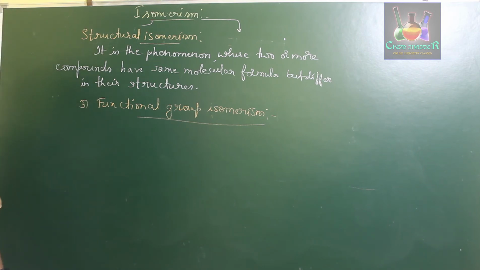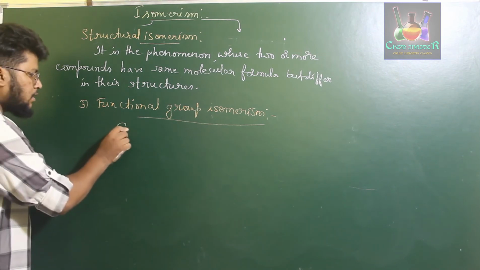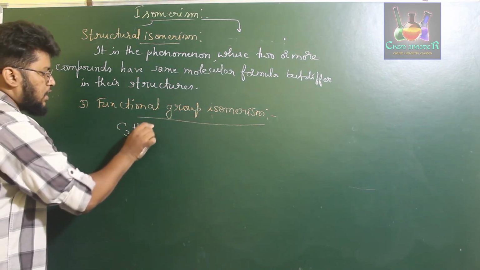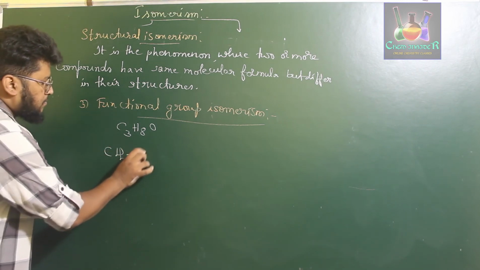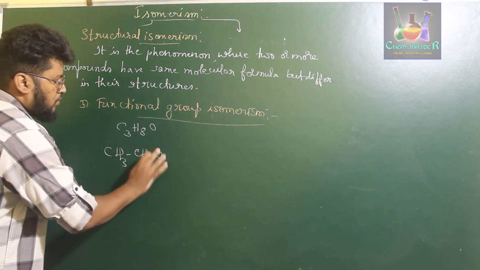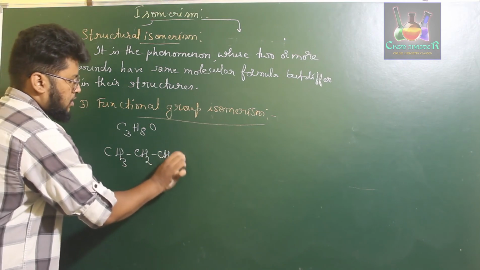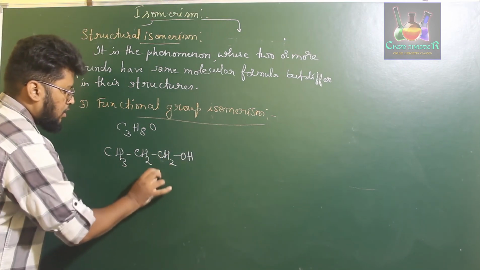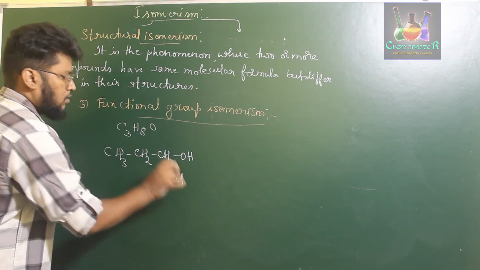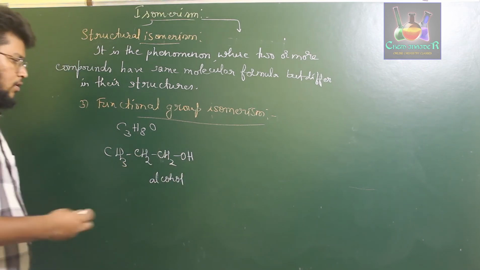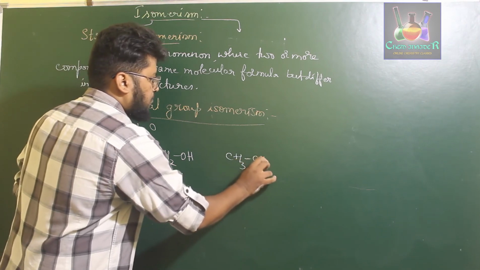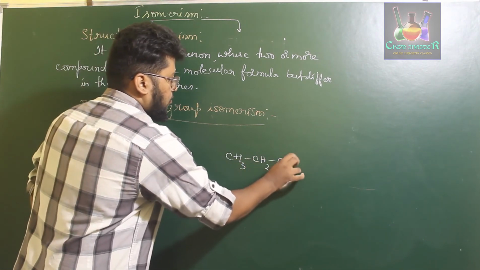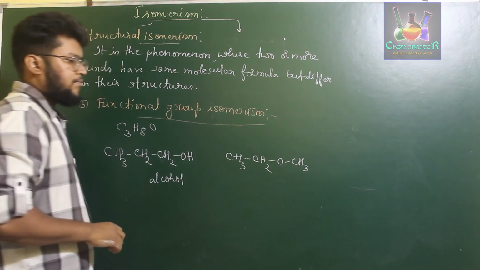Consider the molecular formula we just used for position isomerism, C3H8O. This compound has CH3, CH2, CH2OH, so this is an alcohol functional group. Now we can take one more example of this type, CH3, CH2, O, CH3.